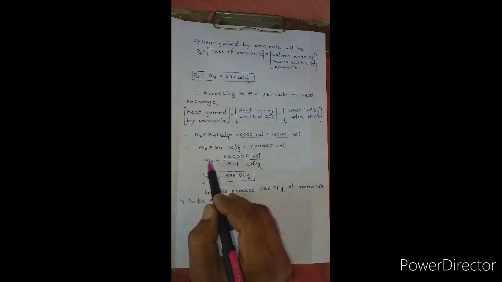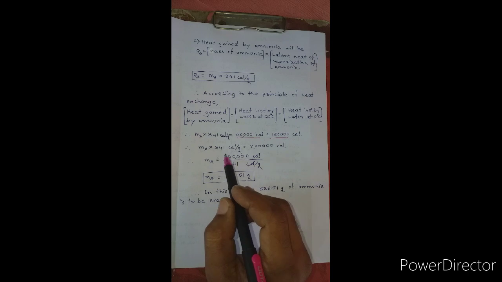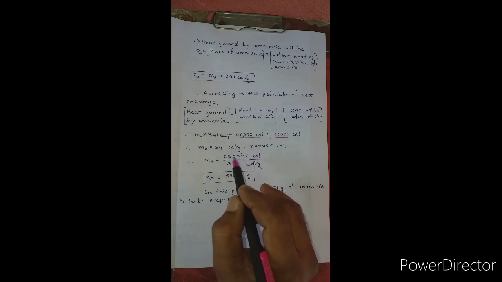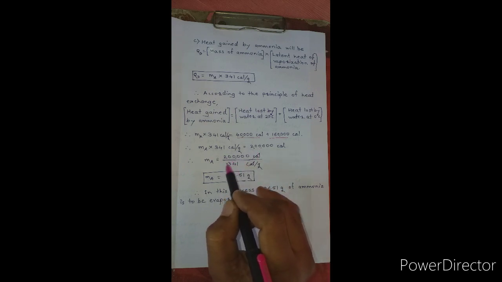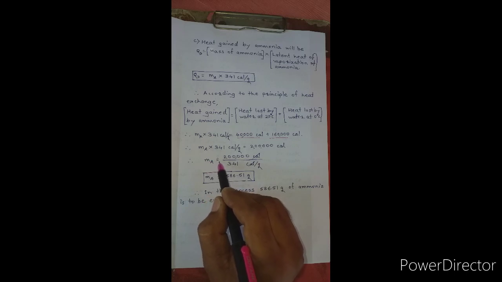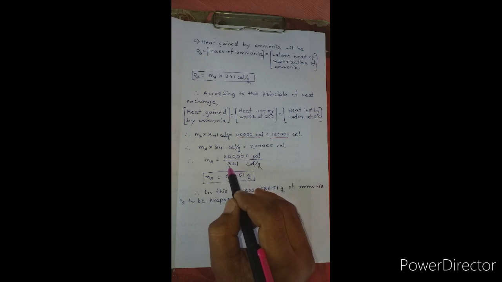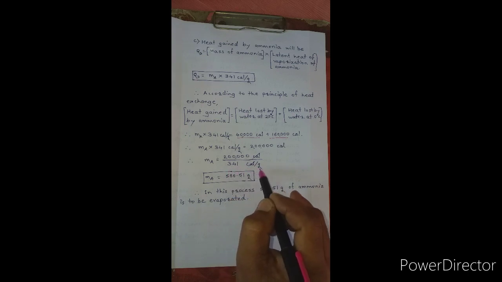Therefore, in the next step, this 341 calories per gram is taken to the right hand side. Therefore, it will go into the denominator, and then we will get mass of ammonia is equal to 2 lakh calories divided by 341 calories per gram.